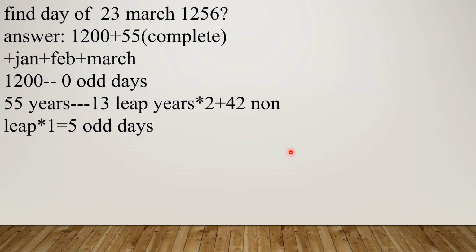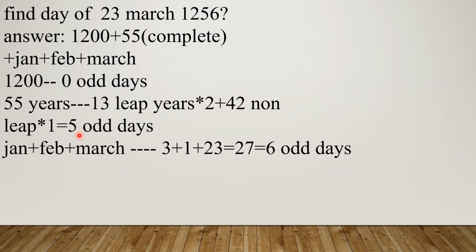The 55 years has 13 leap years and 42 non-leap years. How will you be able to find the leap years? Simply divide this by 4. You get a quotient. Directly write it as leap years. So 13 leap years have 2 odd days each, so 13 leap years can be multiplied with 2. 42 non-leap years can be multiplied with 1 because a non-leap year has 1 odd day. If you multiply this and divide by 7, you get 5 as a remainder. So 55 years has 5 odd days.